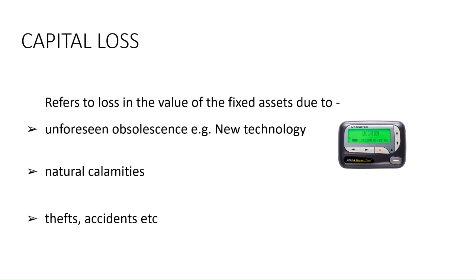Unforeseen obsolescence is when there is a sudden shift in technology. Technology suddenly changes. You were expecting the same technology to last, say, for the next 5 years, but suddenly something new comes up and that product is no longer required.